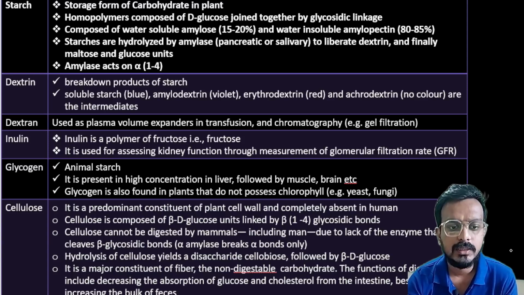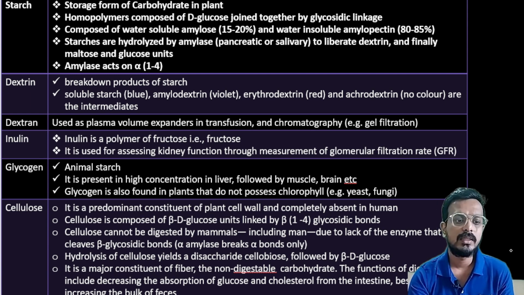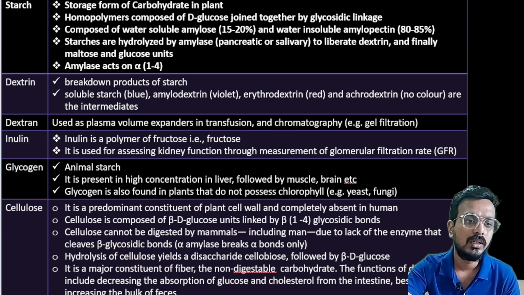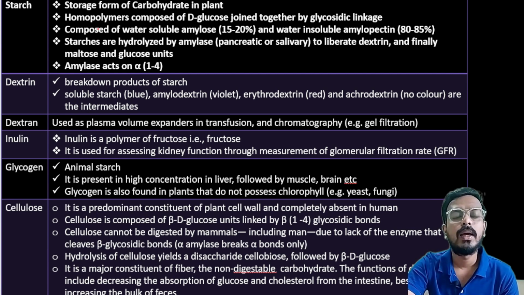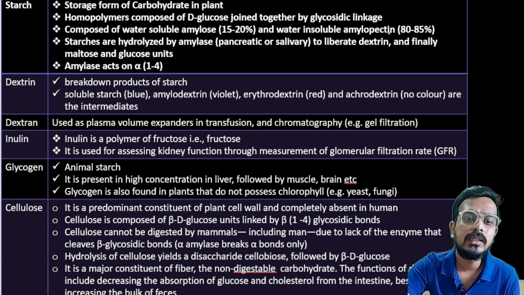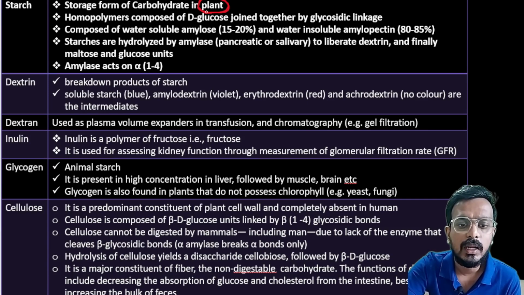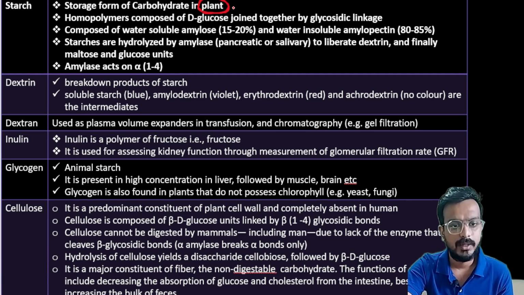Okay. Next we'll talk about starch. Starch and dextrin are polysaccharides. So starch, dextrin, all of these come under polysaccharides. Let's talk about starch. As I told you, glycogen is the storage form of glucose in humans. Starch is the storage form of carbohydrate in plants.